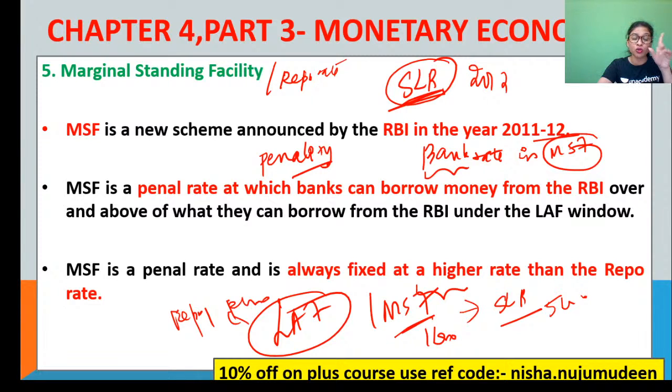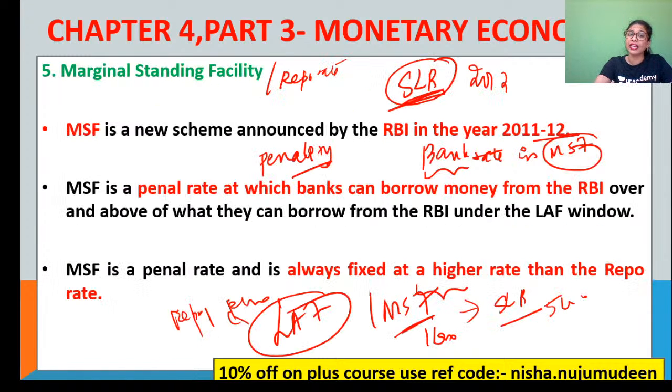Also note the point, only scheduled commercial banks can avail this facility. That is also another important keyword. Yes, Santi, when the repo rate amount reaches its limit, RBI closes the repo window and now issues the amount at MSF. Yes, wonderful. That's perfectly true, Santi. Did you all understand, guys, MSF very clearly? Any doubt? Shall I proceed with the next topic?